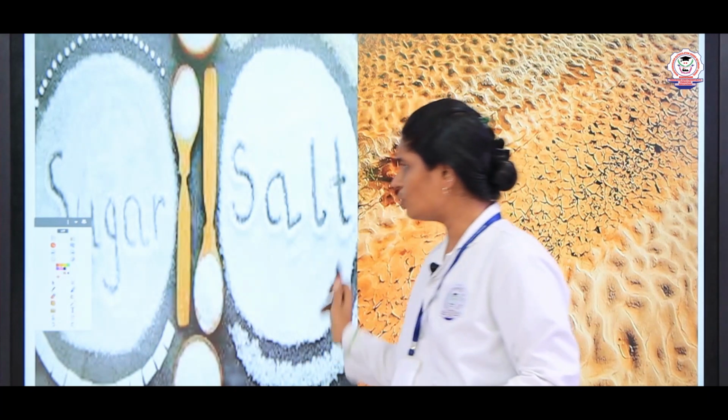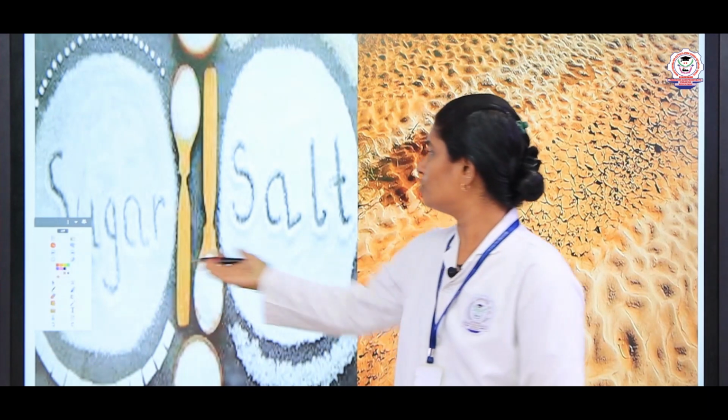The impurities are divided into two categories: soluble impurities and insoluble impurities. Do you have any confusion? Let us clear it up. What are soluble impurities? For example, sugar and salt. Take a tumbler of water and mix in a teaspoon of sugar or salt. The salt and sugar dissolve in the water. Such impurities are called soluble impurities.